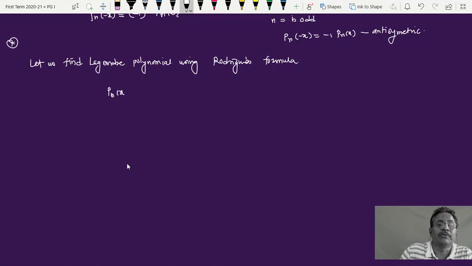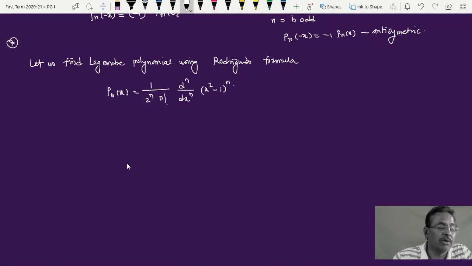It is Pn of x is equal to 1 upon 2 raised to n, n factorial into d raised to n upon dx raised to n into x square minus 1 raised to n. This is my Rodrigues formula. Just check, 1 upon 2 raised to n into n factorial into d raised to n upon dx raised to n into the bracket x square minus 1 raised to n.